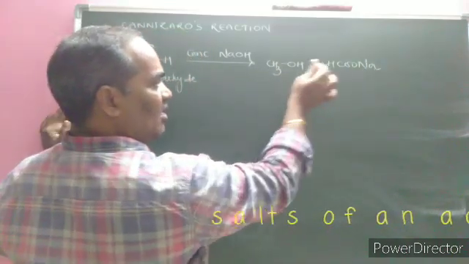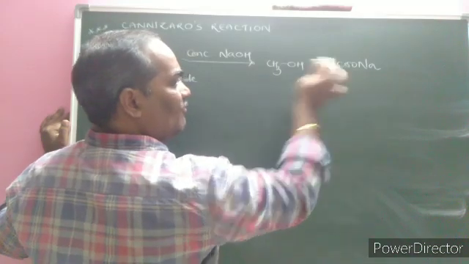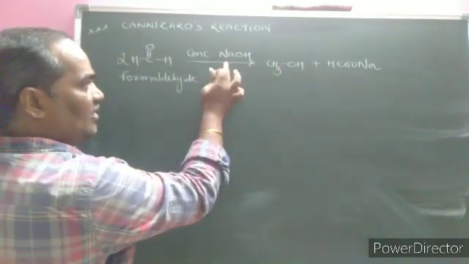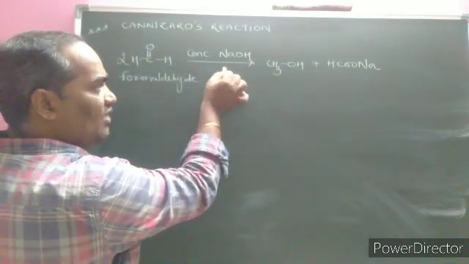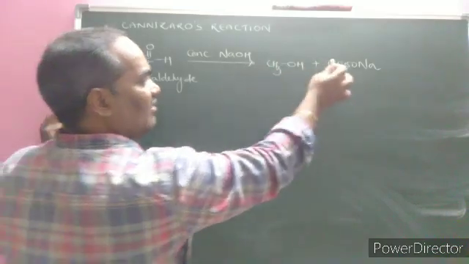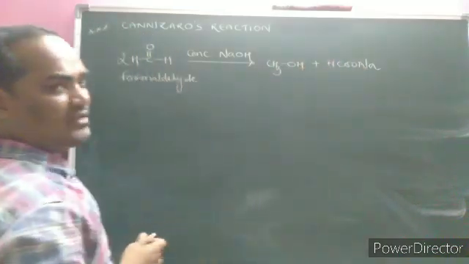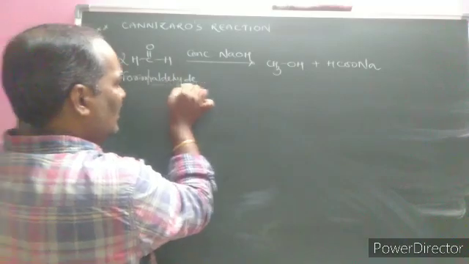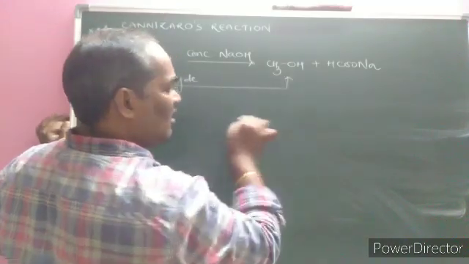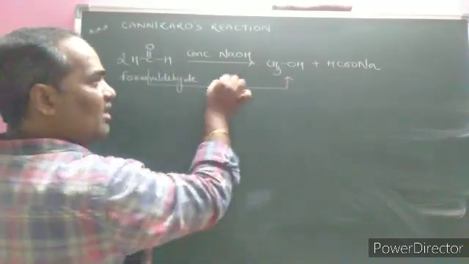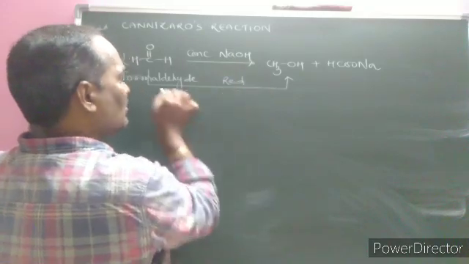One is methyl alcohol, another one is sodium formate. If it is followed by hydrolysis, if it is treated with H plus ion, then the formed one is formic acid. Here aldehyde is getting converted to alcohol. Aldehyde to alcohol, that phenomenon is a reduction.